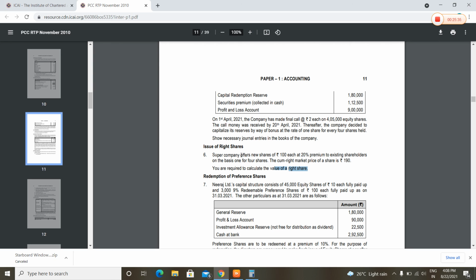That is 190 into 4 plus 120, divided by 5. Correct? That comes out to be 176. The value of the right is 190 minus 176, that is 14 rupees.